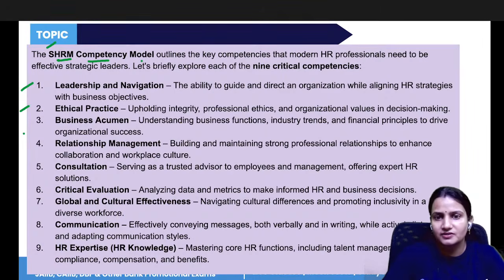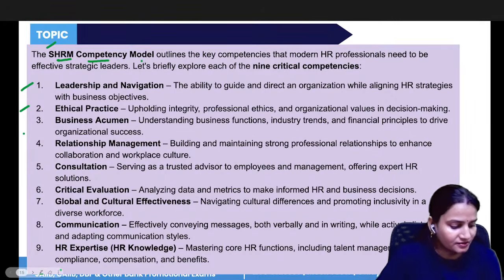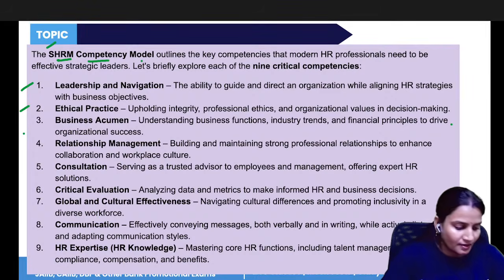And HR expertise means having strong knowledge of HR activities, like how you are hiring people, how you are giving them training, how compensation is decided, all these things. So mastering core HR functions including talent management, succession planning, and compensation and benefits. So these are all SHRM competency models. Clear?